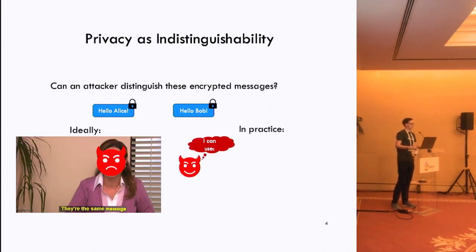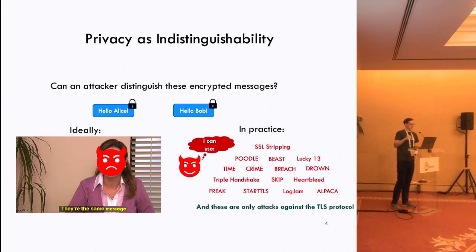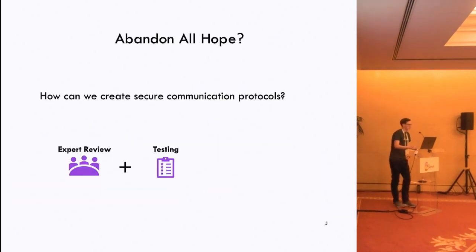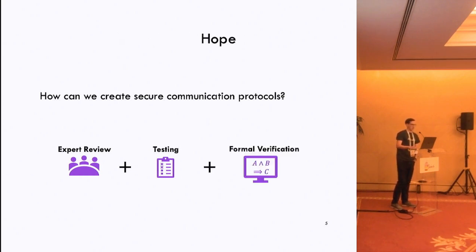Unfortunately, what we've seen in practice is that there are a variety of flaws in the protocols that we use today that violate these kinds of guarantees. So given that these flaws exist today, it's clear that simply relying on expert review and testing is not going to be sufficient to ensure that these properties are protected moving forward. So I'm going to advocate for also using formal verification here. And I'm going to be talking about one approach to formally verifying these kinds of properties for these protocols.